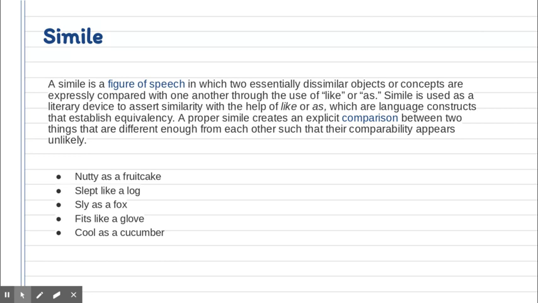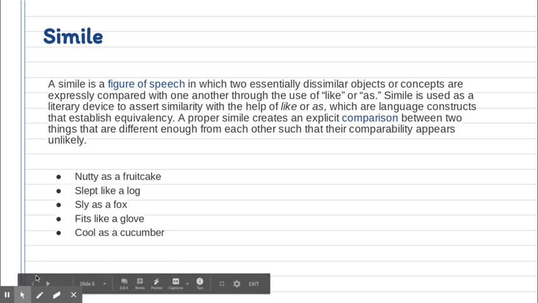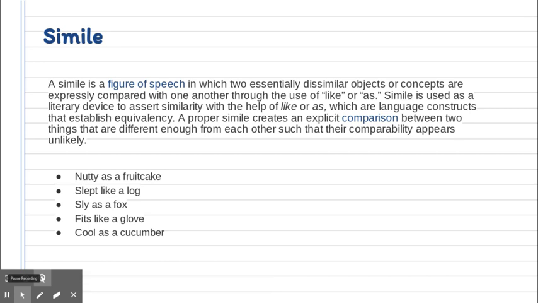A proper simile creates an explicit comparison between two things that are different enough from each other that their comparability appears unlikely. Nutty as a fruitcake, slept like a log, sly as a fox, fits like a glove, cool as a cucumber. Again, use this example of literary devices to help you with the Wednesday and Thursday assignment.